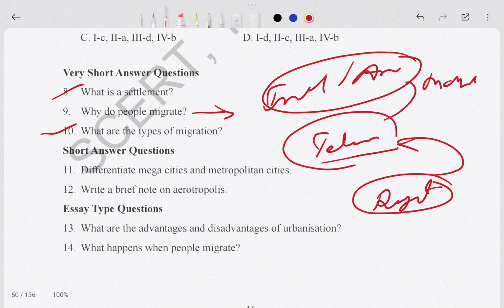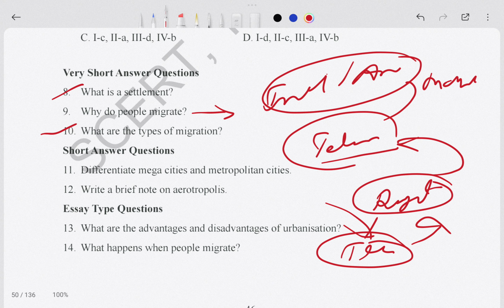Okay, what type of migration? So migration also has different types. Like Indian people migrate within their country. Like I am from East India and I come to Telangana, so this is internal migration, not migration from another country. But if I go from India to another country, this comes under a different migration. When Indians travel in India, this is one type of migration, and when Indians travel to another country, this is a different migration. Like if in Telangana other state people come, this is one type, but if foreigners come, this is another migration.